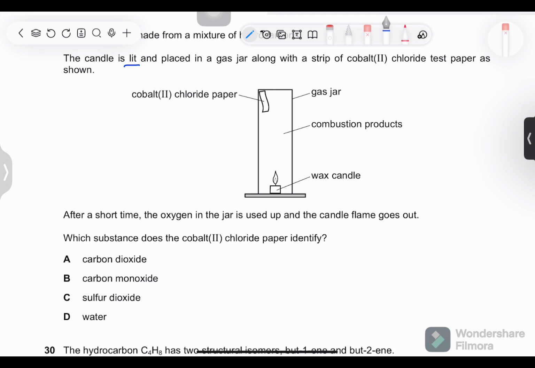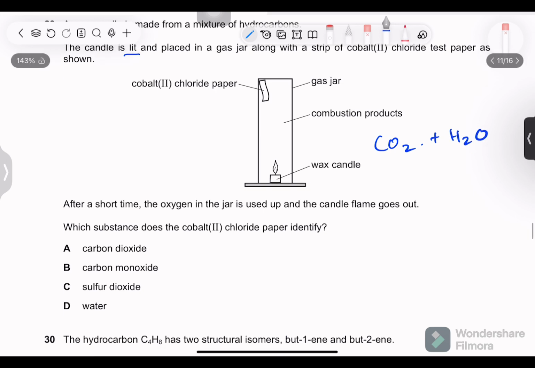Oxygen is used up, and carbon dioxide is produced, because in combustion carbon dioxide is always produced, which is a gas, and water is also produced, and oxygen is used up while combustion takes place. The candle flame goes out because all the oxygen is used up. Which substance does the cobalt(II) chloride paper identify?